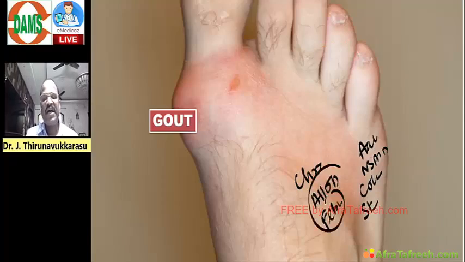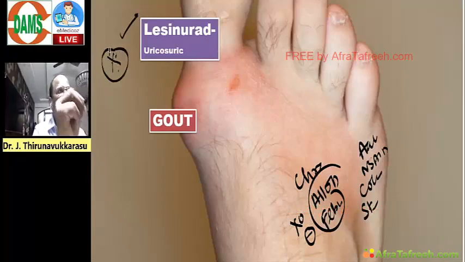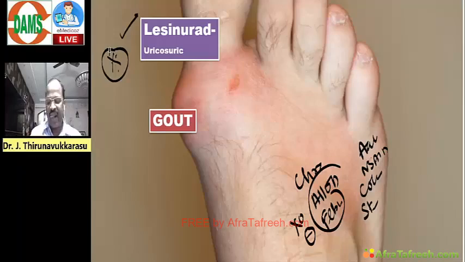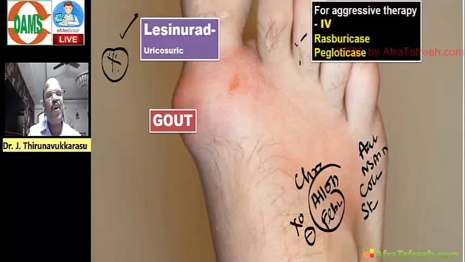Both are xanthine oxidase inhibitors. Another drug name, we have lesinurad. It's a uricosuric agent. Newer drug. And then for aggressive control of hyperuricemia, we have rasburicase, pegloticase.